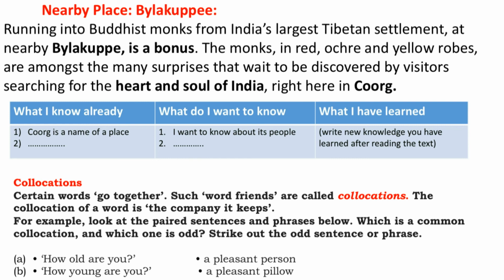Similarly, let us look at the other one. A pleasant person and a pleasant pillow. We say a pleasant person. We don't say pleasant pillow. So you see, some words always go together like friends, so they are called collocations. Try to find some more collocations of your own.